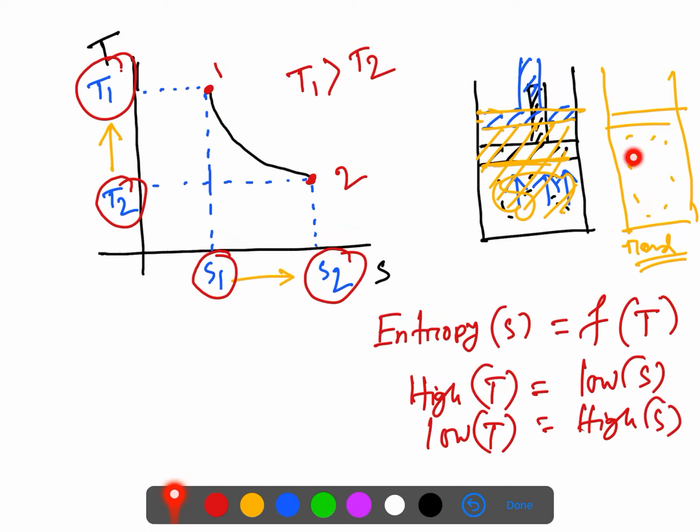It means for this piston cylinder device the volume increases, it will get more space, so that means it can expand here and there. The kind of Brownian motion of the gas molecules will increase, so it will definitely increase the entropy.